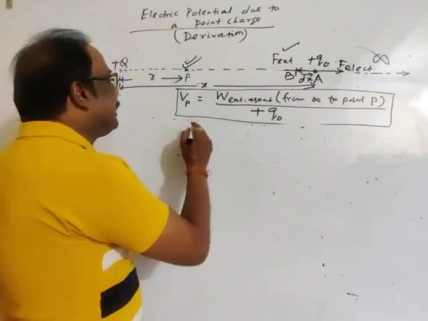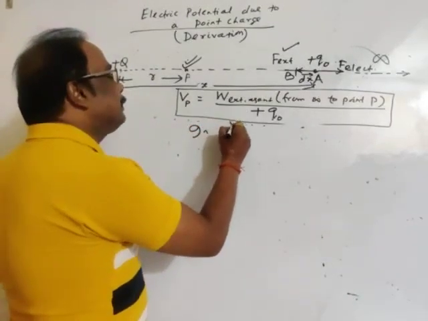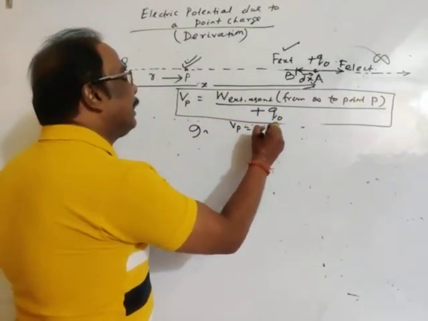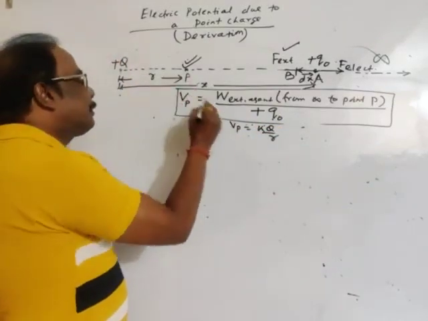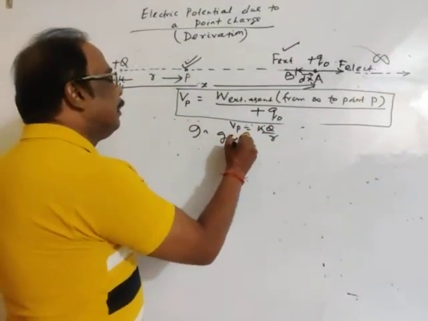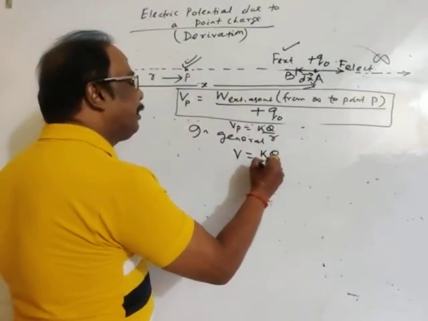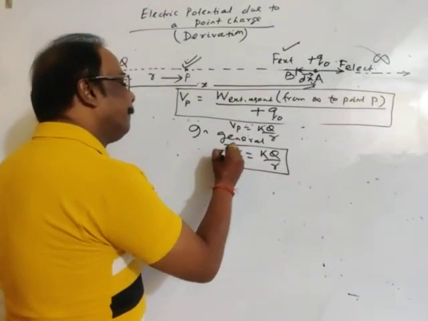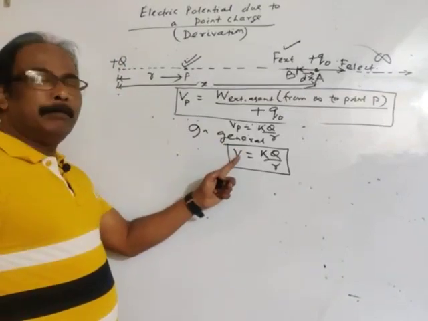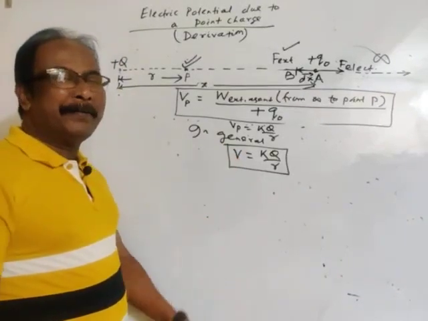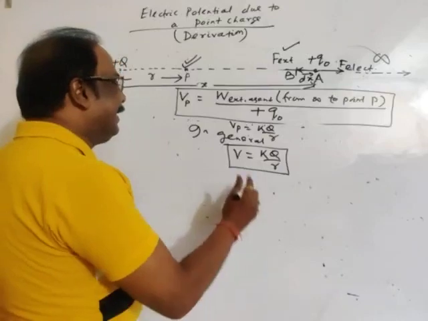In general, potential at point P is k q by r, where r is the distance. In general, we may write potential at any point as k Q by R, at any point P or A or B, whatever we may take.